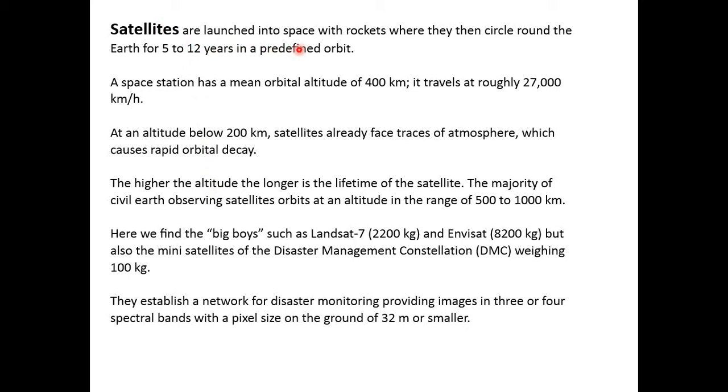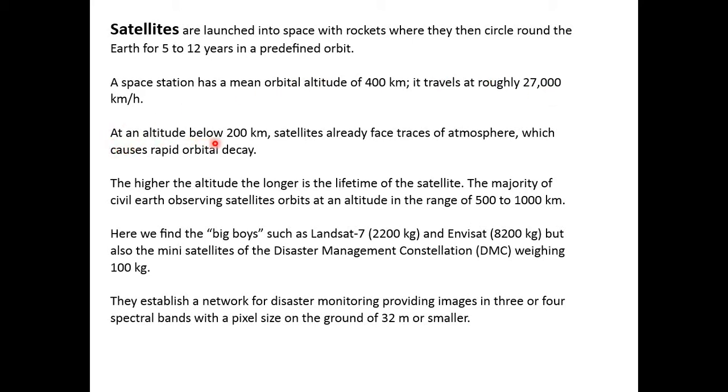Satellites are launched into space, and the first satellite launched in 1957 was Sputnik 1. The design life is almost 5 to 12 years. There is an International Space Station, and there is a Chinese space station. These space stations work at an orbital altitude of about 400 kilometers, traveling at a speed higher than 27,000 kilometers per hour.